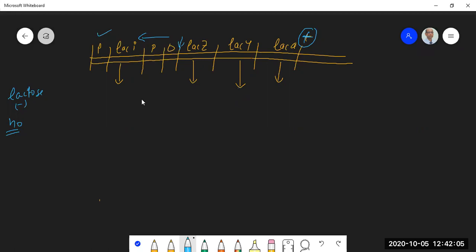So when lactose is not there, how do these three structural genes remain switched off? I'm trying to answer that particular question. So what happens when lactose is not there? This LAC-I is getting expressed. It synthesizes a monomer. Now you know it's a 38 kilodalton monomer. Four such monomeric units associate, they combine, and the active form is a tetramer. So you have a tetramer, right?